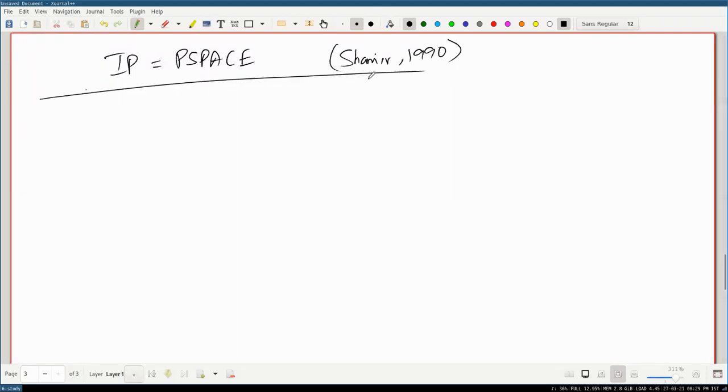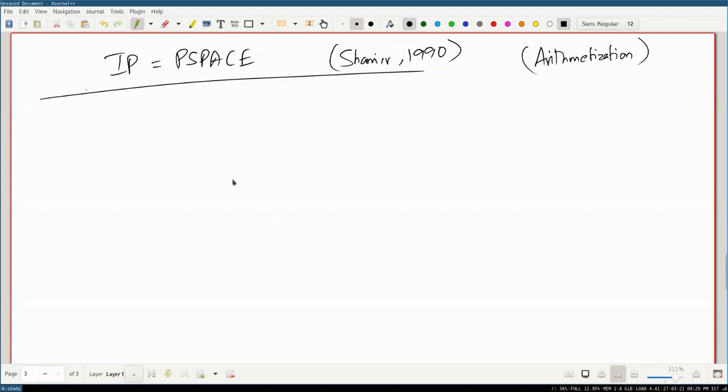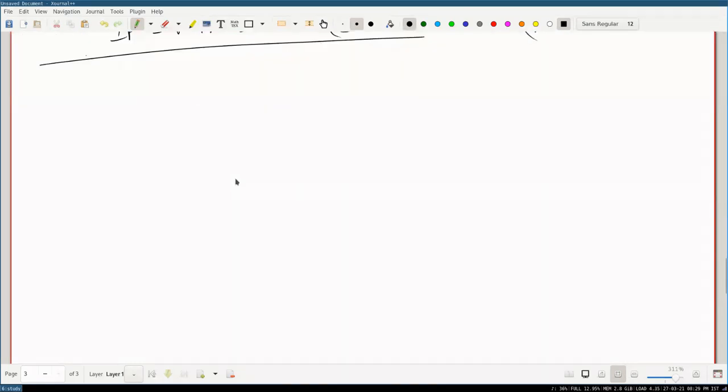I think this is the one that uses a famous proof technique called arithmetization. Okay, I won't go into this, but if you're really interested, you can read Arora and Barak's complexity theory textbook by Sanjeev Arora and Boaz Barak. It's a textbook I've posted, and in it he discusses in detail this proof technique and how to prove IP is equal to PSPACE.